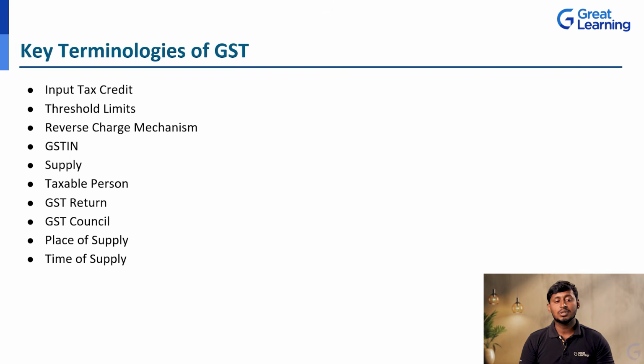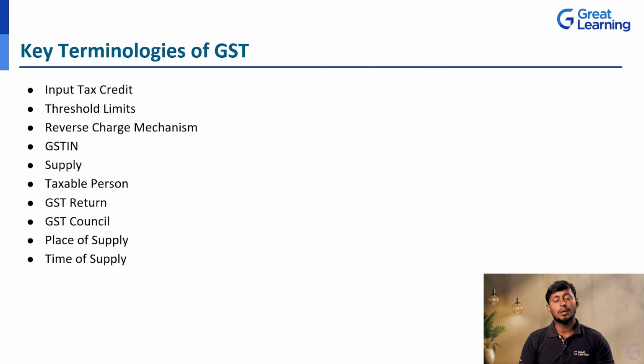Next, the GST Council. I have already discussed it in the threshold limits. The GST Council is the panel or body that takes decisions on the threshold limit, the GST percentage for particular goods, which goods need exemption and which goods need to be charged high tax. All those things are discussed and decided by this GST Council, which is headed by the Finance Minister of the Central Government.